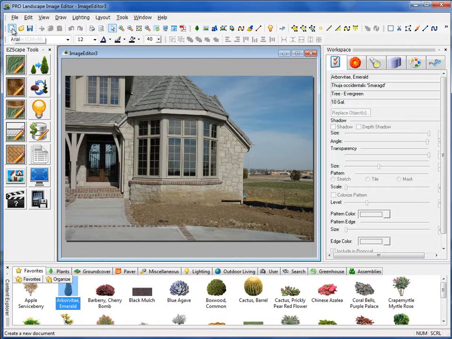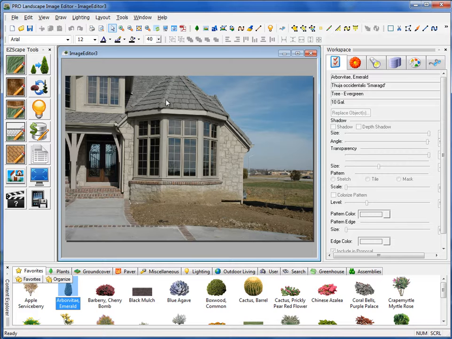Okay, the next toolbar we have here is our standard toolbar: New, Open, Save, Cut, Copy, Paste, Undo, that type of thing. We also have our zoom tools here, which a very useful one is this Zoom Fit. If you click on that, it will maximize your picture to the full size of this gray area in here.